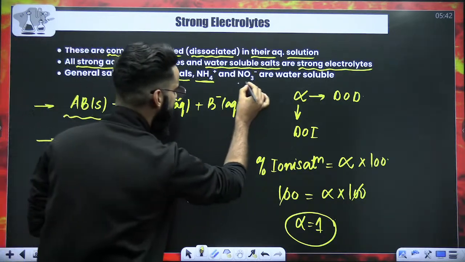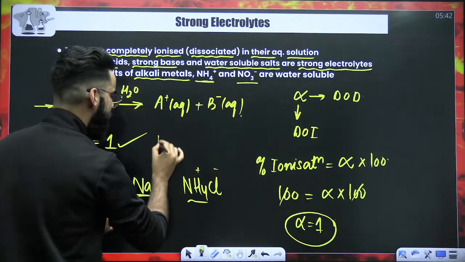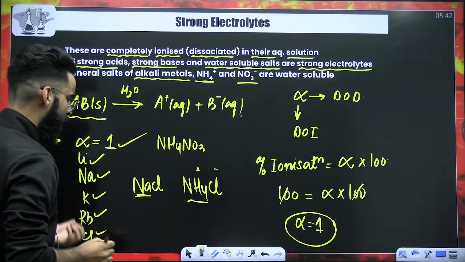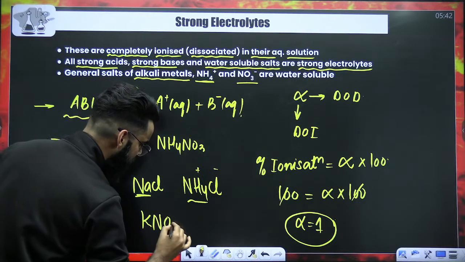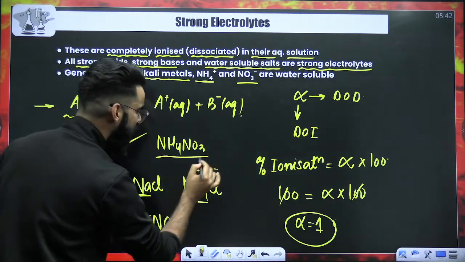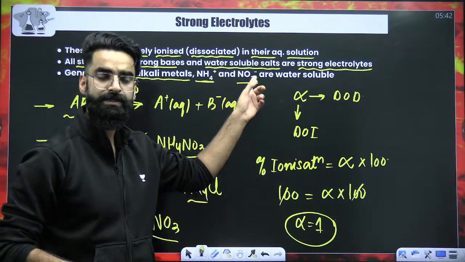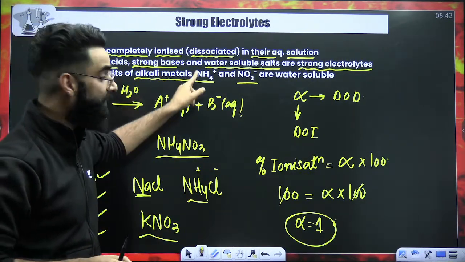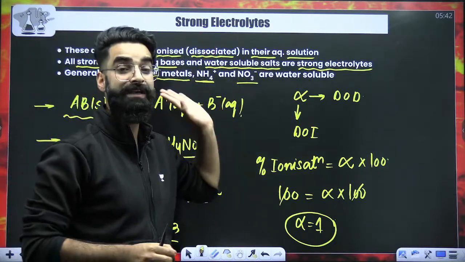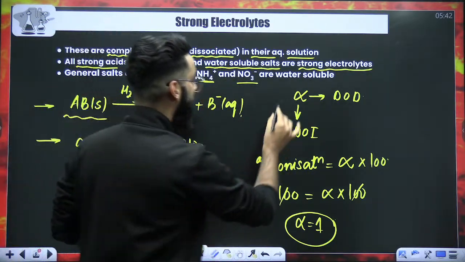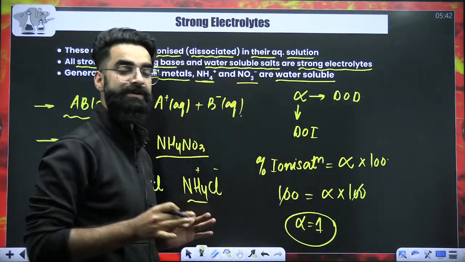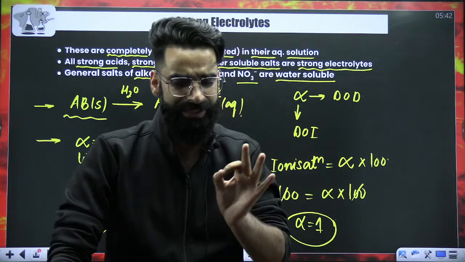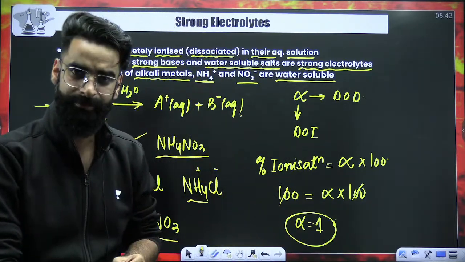And all the salts of NO3 negative, right? For example, you have got NH4NO3. For example, you have got KNO3. Perfect. So these are what I'll be calling the salts of NO3 negative. Let me tell you, all the salts of alkali metals, all the salts of NH4 positive ions, all the salts of NO3 negative ions are considered to be water-soluble salts, and water-soluble salts are always the examples of what? These are always the examples of strong electrolytes.